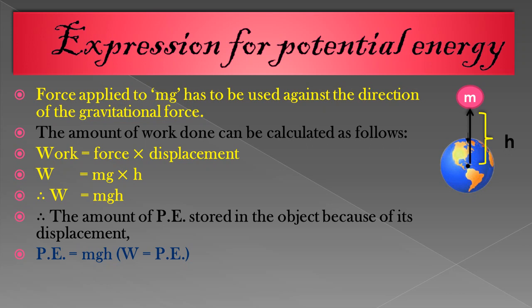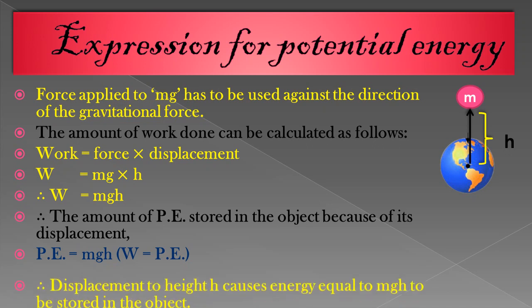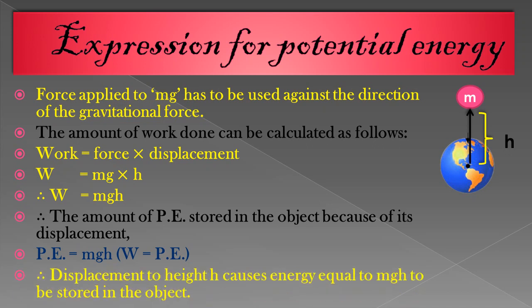Why? Because potential energy is nothing but the work done on the object. Okay, so W is equal to potential energy, and therefore displacement to height h causes energy equal to mgh to be stored in the object. So students, the formula for potential energy is what? This is mgh.